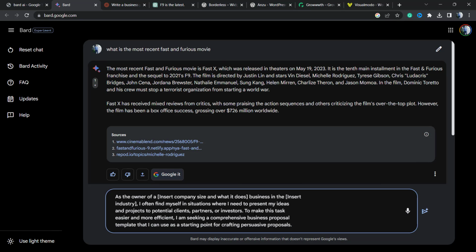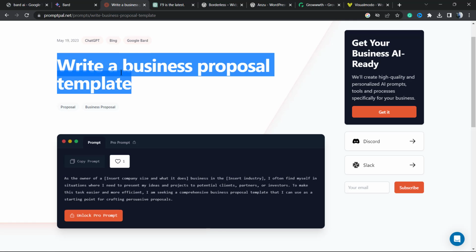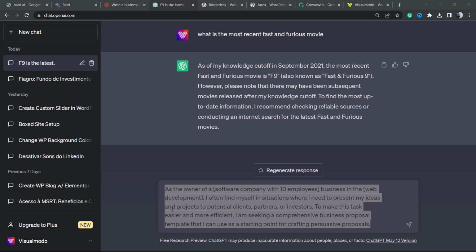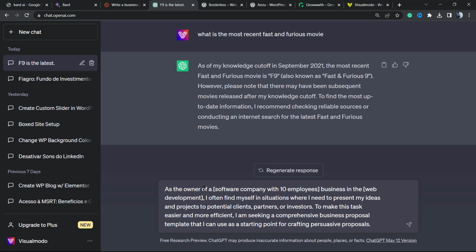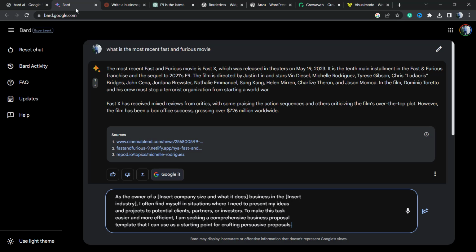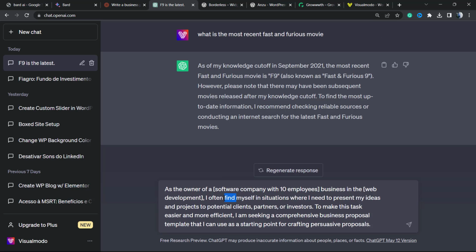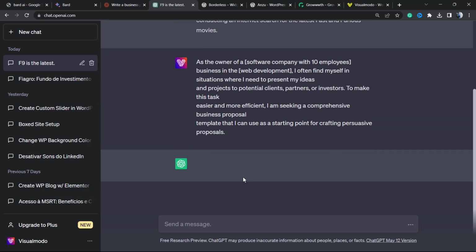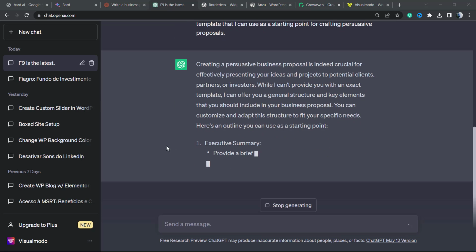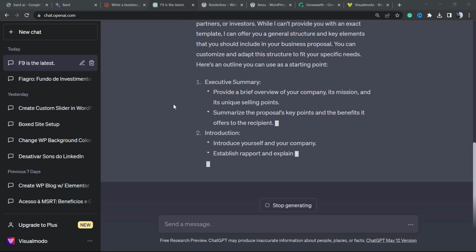So as an owner of a company, this is a cover letter, a business proposal template. I have changed these parts. For example, as an owner of a software company with 10 employees in the web development field, I just changed this part right here in order to make it more real. I'm going to ask the same questions to both AIs and try to see the difference in how they work, and I'm going to share it with you and let you decide which writes better.